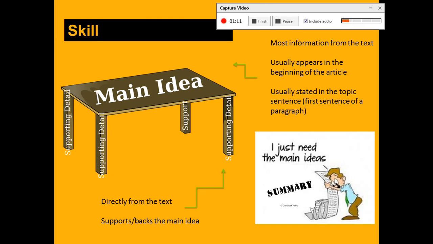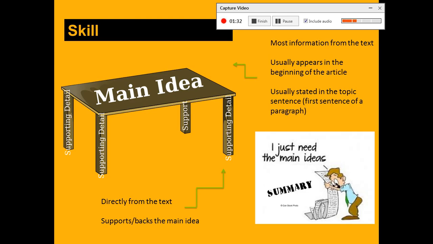Main idea usually appears in the beginning of the article and is usually stated in the topic sentence, which is ideally the first sentence of the paragraph. So again, these three things are main idea. Make sure you're writing these down in your guided notes.